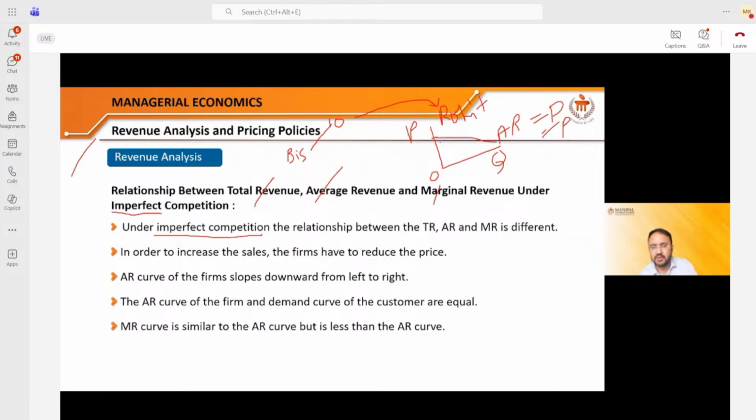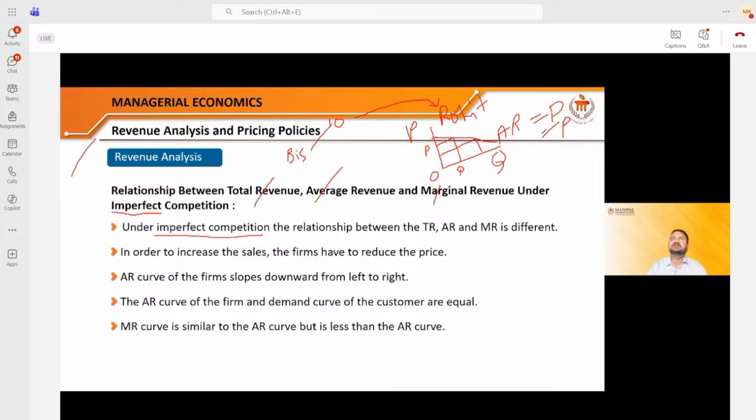But if I want to sell more, it is my right, I can reduce the price, because my price is not depending upon the entire market price, since there is lesser competition. There is no huge competition. So I can play smart. I can reduce the price if I want to sell more. If I reduce the price, I can sell more.